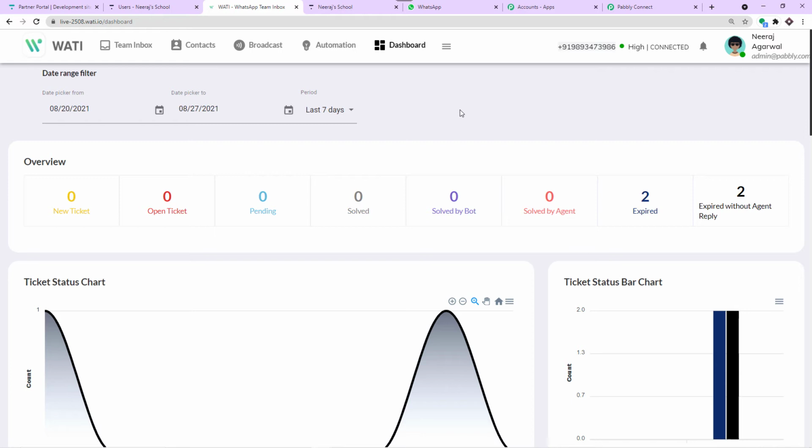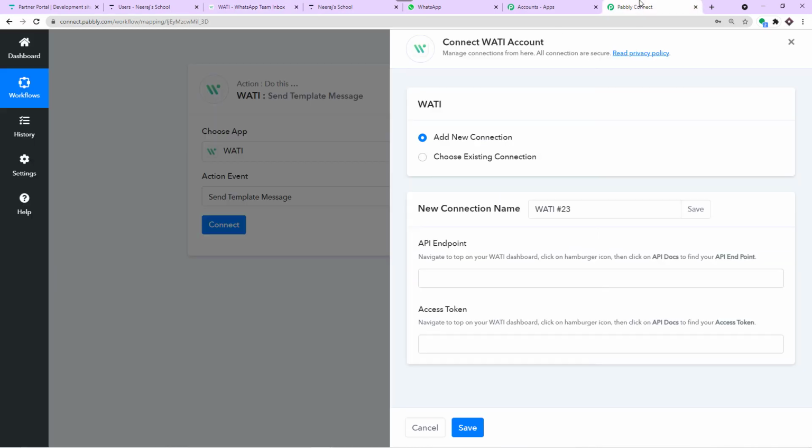Now, if you're not familiar with WATI or how to build your WATI account, we have an awesome, excellent video, which is available as a link in the description box. Just go down, select the link and explore how you can build your own WATI account. Okay, so now we have to fill the API endpoint as well as the access token.